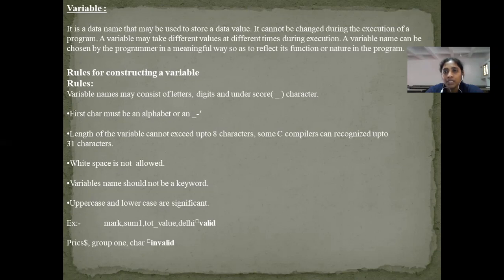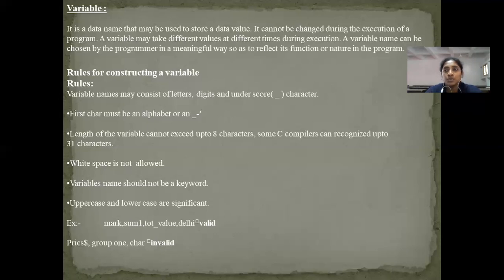I again repeat, a variable name tells the compiler two things. First, it tells what the name of the variable is and what type of data this variable holds. In order to declare a variable, there are some rules which are framed in the C language. These rules have to be strictly followed. Variable names may consist of letters, digits, and an underscore character.